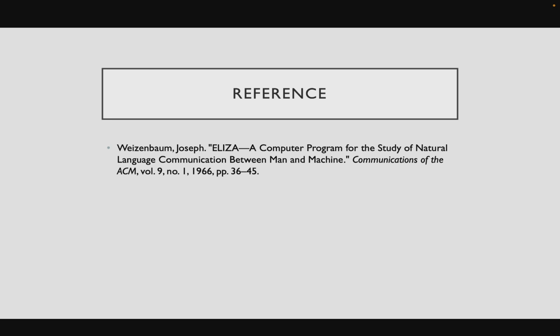Here is my reference, Joseph Weizenbaum's paper, Eliza, a computer program for the study of natural language communication between man and machine, published in 1966. It's also around that time where Eliza, of course, was released to the public.